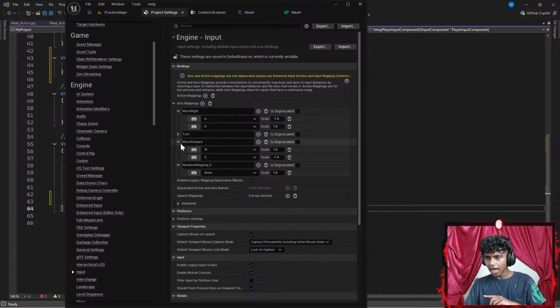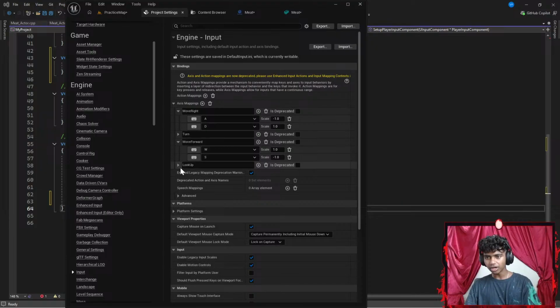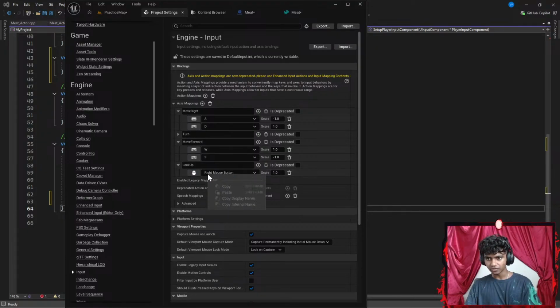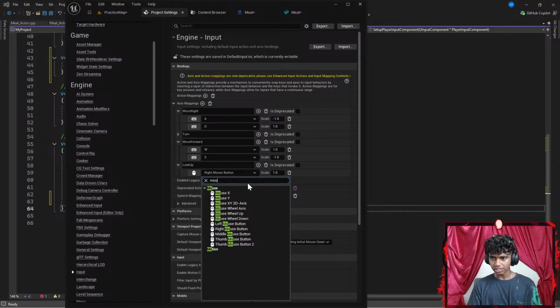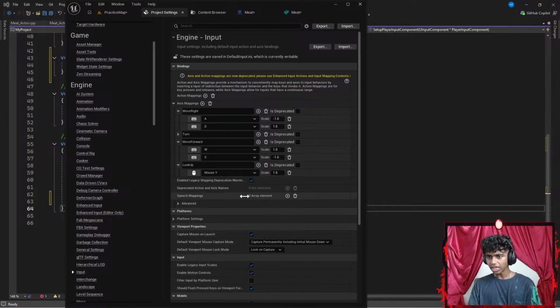I have move forward, and this is my new axis mapping, called lookup. My lookup's axis mapping is going to have a mouse input of something like mouse Y. So if I move my mouse vertically, then he's going to be looking upwards and downwards depending on where I move my mouse.